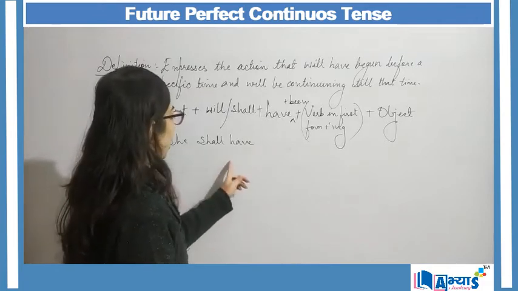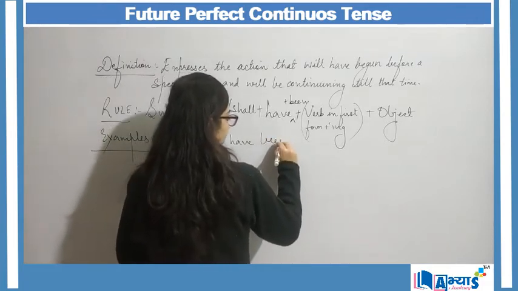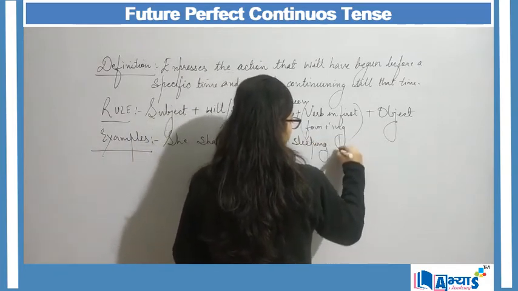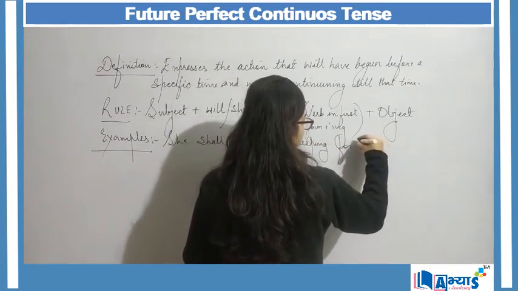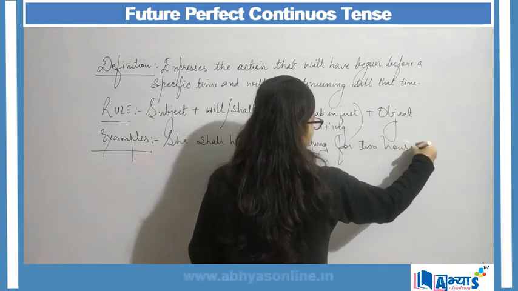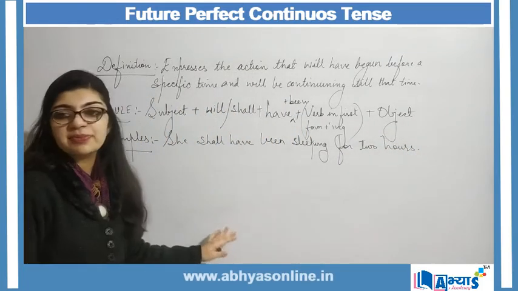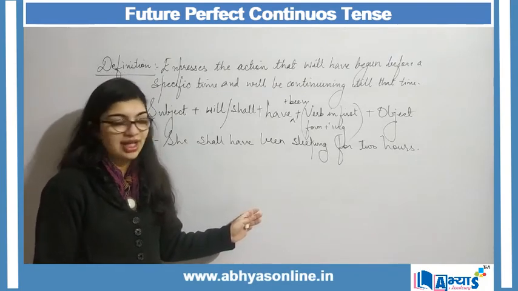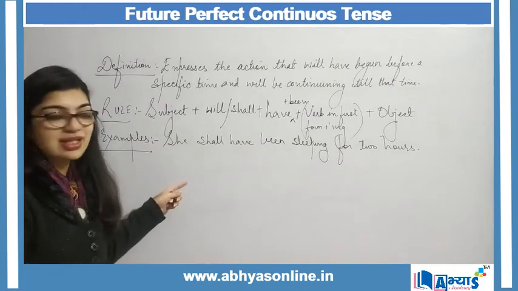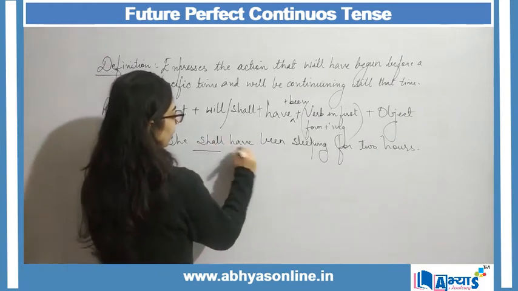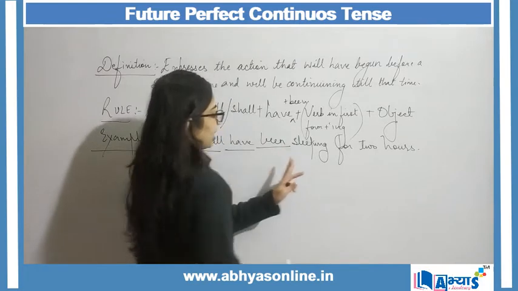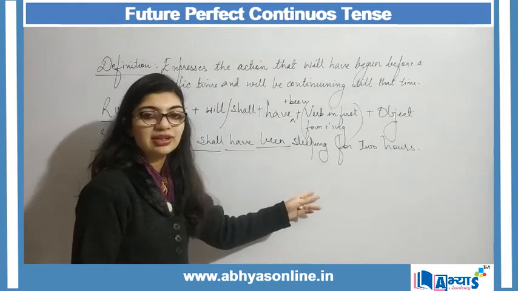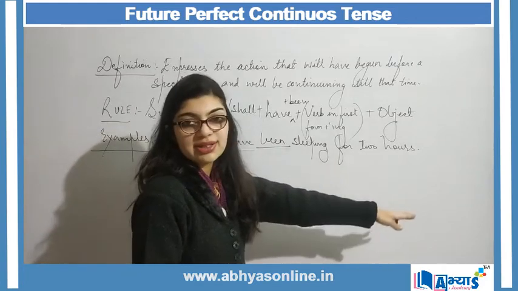So she shall have been sleeping for 2 hours. So this is my simple sentence which is used to represent my future perfect continuous tense. She is my subject, shall have been, sleep is the first form of verb plus ing, sleeping is a continuous verb, for 2 hours, right?